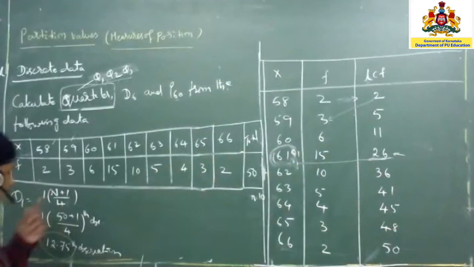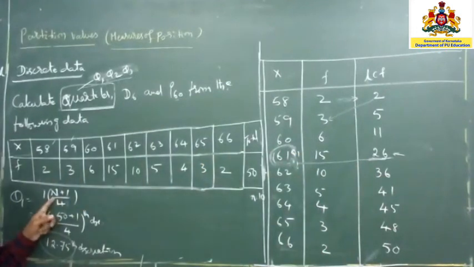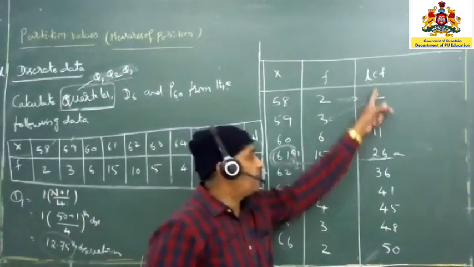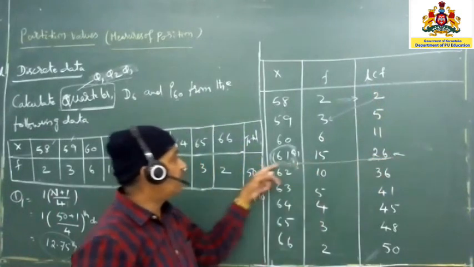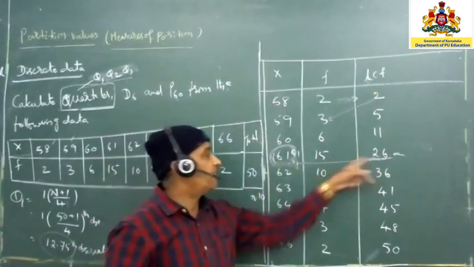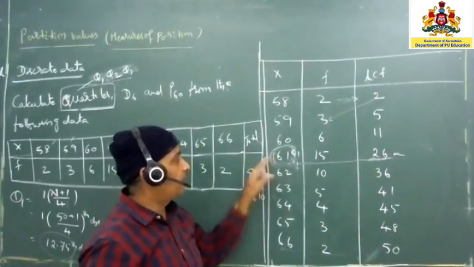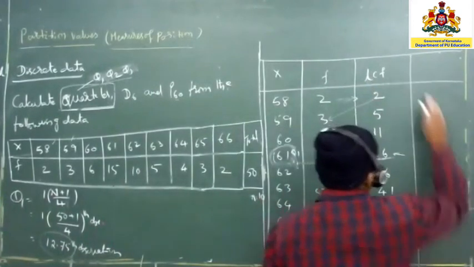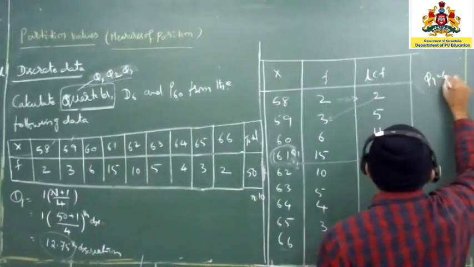So what is the question? I am repeating once again. So the total value, that is the total frequencies you require. The total frequency, that is a capital N. So 50 plus 1, 51 divided by 4. If you divide by 4, you are going to get 12.75. This value you have to see in the LCF. In the LCF, where does it fall? It will fall into this one only. So directly you can come and see under the X value. Against this value, whatever the value is given, that value you are going to say is the Q1 only. So what is the value of the Q1? The Q1 value is going to be 61.